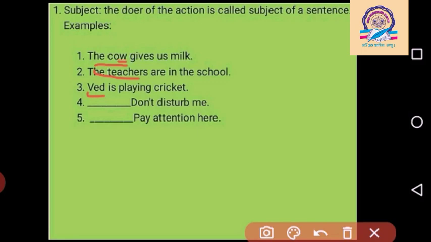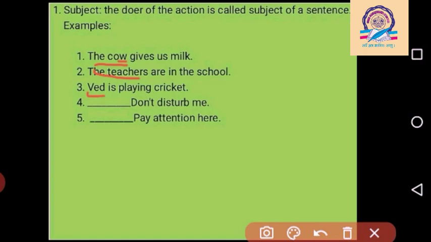But I have not written a subject in our fourth and fifth examples. I read the fourth example. Don't disturb me. So here the fourth example is an imperative sentence, and in an imperative sentence the subject is missing. So we can write the name of any person or a general subject if we want to write. So we can write here 'you' as a general subject.